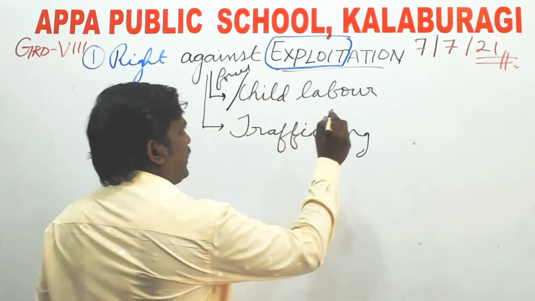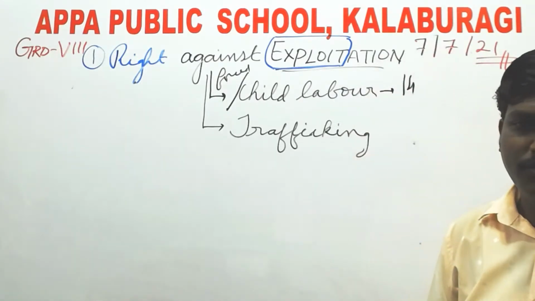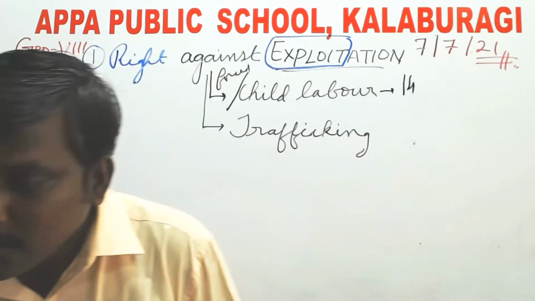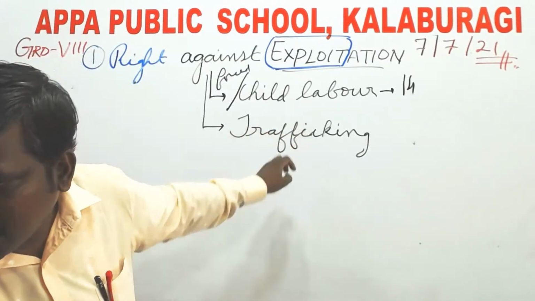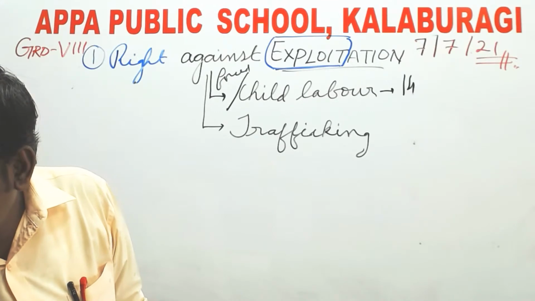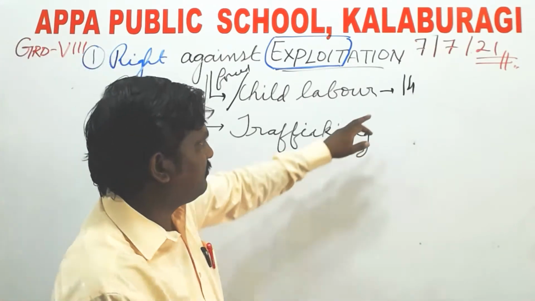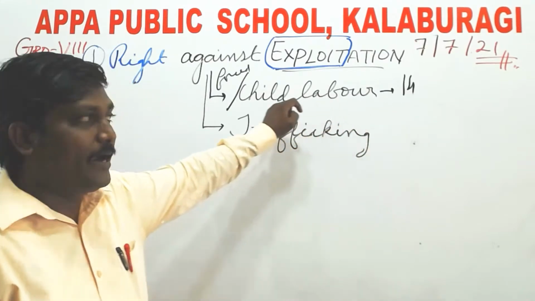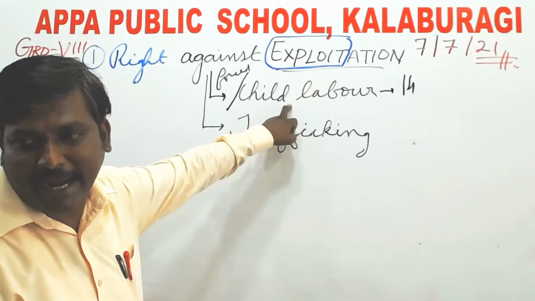Child labor here: a child below the age of 14 should not be forced to work. Okay. So what is trafficking? If we see any child under the age of 13 working, we can go against it. The right against exploitation has provided for them. It means you are exploiting a child.